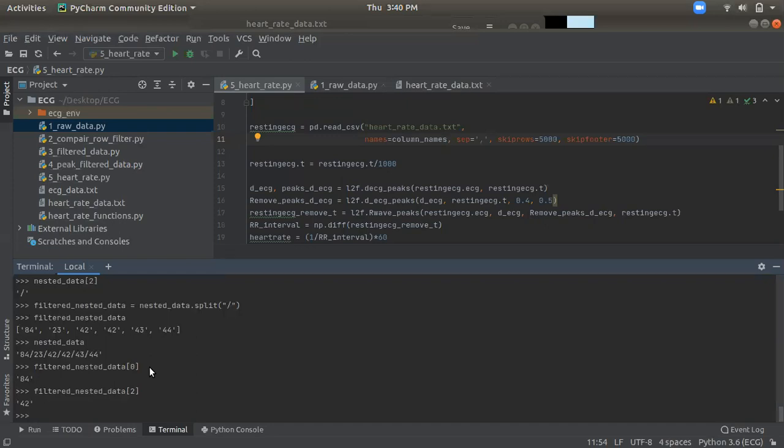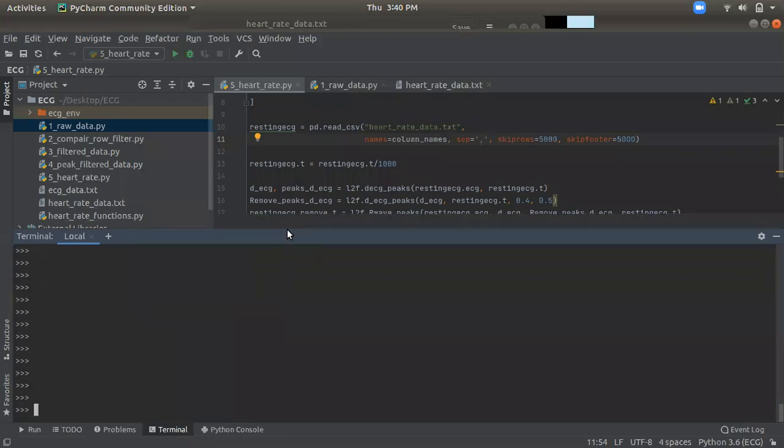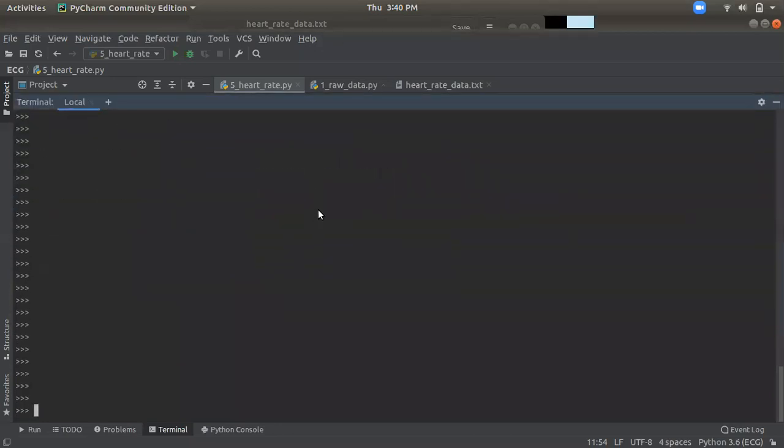So let's do something with filtered nested data, right? We have this. So let's remove all. You can see we have filtered nested data here. I already discussed in my previous session what a loop is and what a condition is, right? So let's do some calculation: for even numbers we will sum 10, and for odd numbers we take a sum of 5.